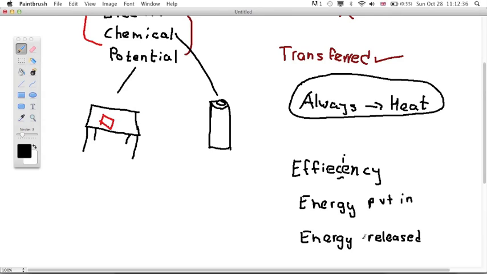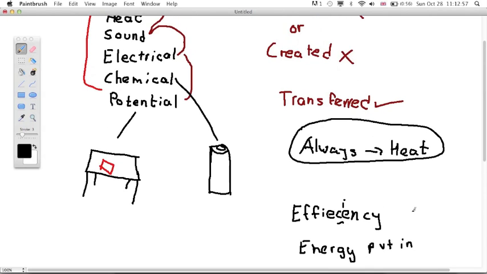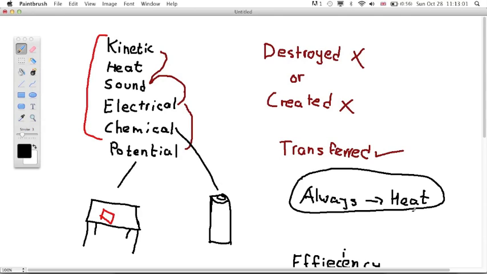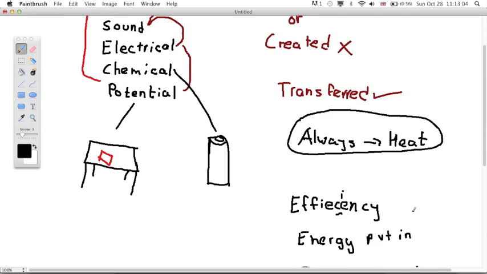If it's extremely efficient, the exact amount of energy put in would be the energy released, and it would be the same type of energy. So if there is 100% chemical energy put in, and 100% chemical energy released, then it's extremely efficient. But obviously, as I said, there's always heat energy released. There is sound energy released.